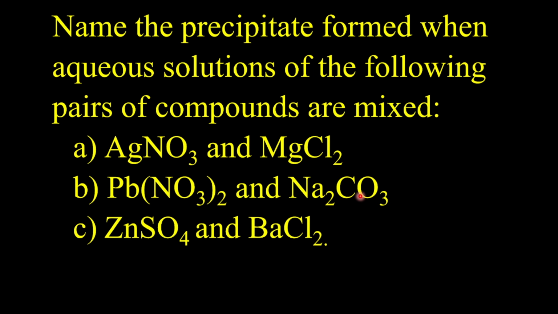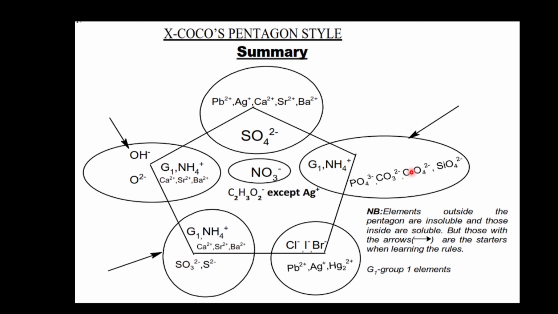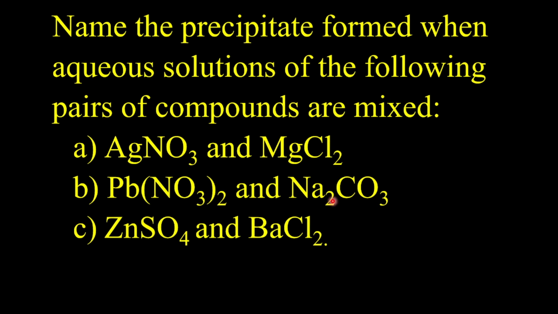Na2CO3. Can you recall the fifth point? That is, all carbonates are insoluble. So let me take you back. That is what we have here. This is where we have the arrow. As I said, if there's an arrow indicated on it, it tells you that it is starting. So all carbonates are insoluble, except when they combine with group 1 metals and ammonium ion.